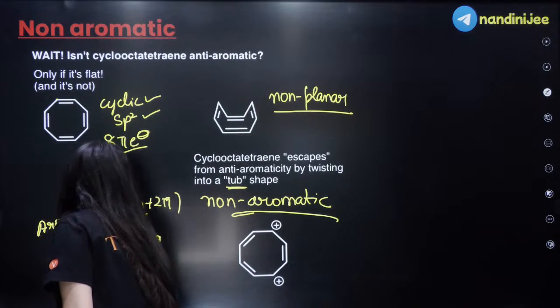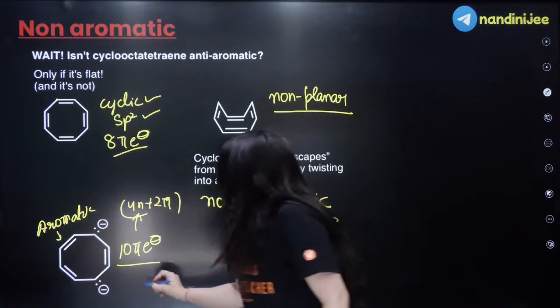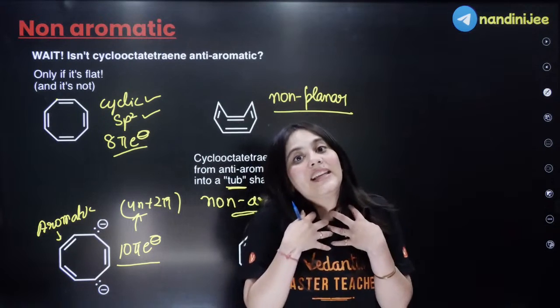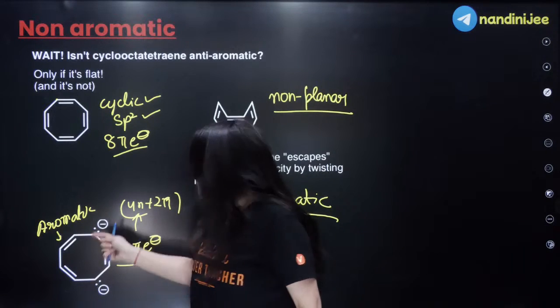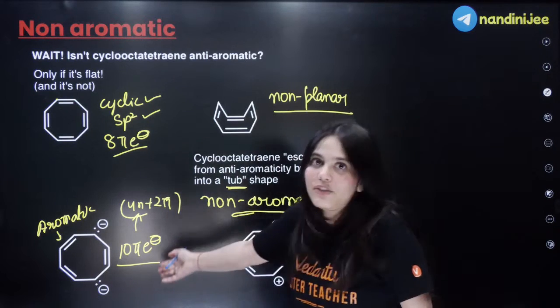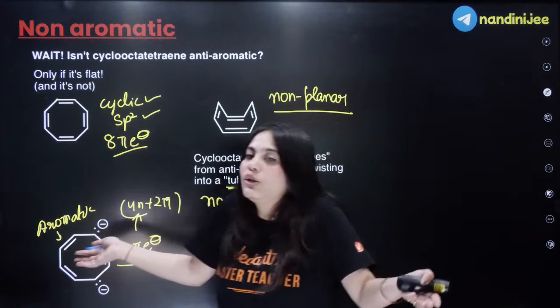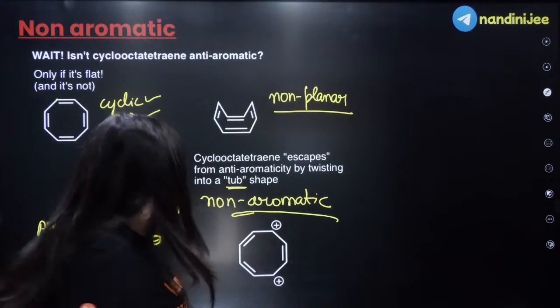What would be the nature of this compound? This compound is aromatic, which means that it will keep its planar nature. It is not converting into a tub-shaped structure. Why? Because by not converting into a tub shape, it is gaining aromaticity. So why will I convert into a tub-shaped structure? I will remain a planar structure.